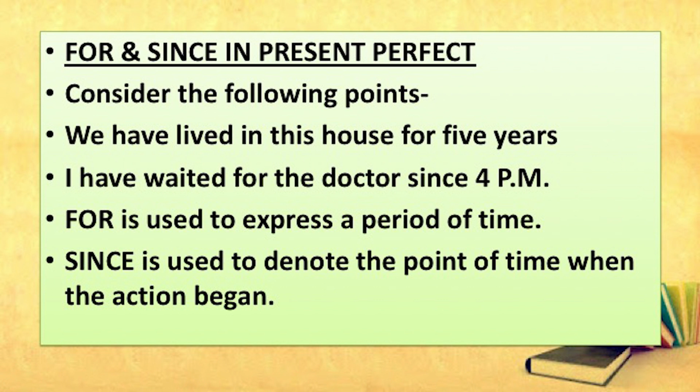I have waited for the doctor since 4 p.m. This means I began waiting at a particular point of time in the past, here it is 4 p.m., and I am still waiting for him.